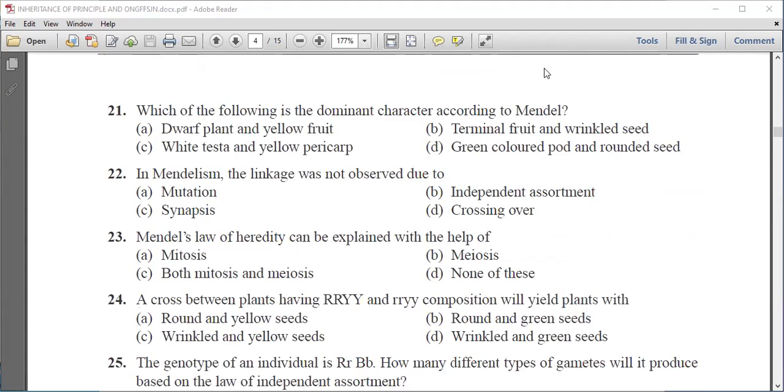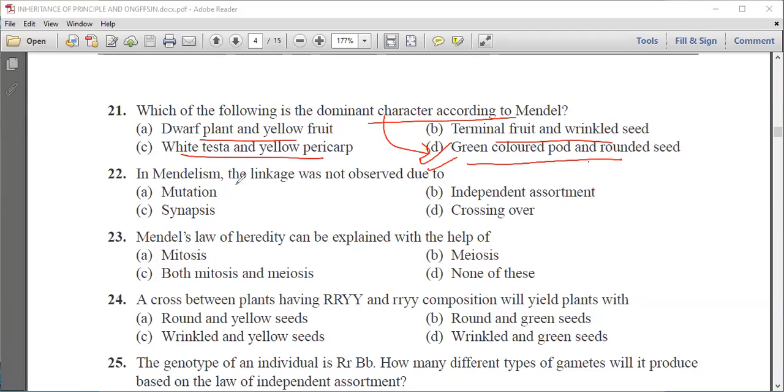Now next question is, which of the following is dominant character according to Mendel? First is dwarf plant and yellow fruit, terminal fruit and wrinkled seed, white testa and yellow pericarp, green colored pod and rounded seeds. Now we know from this that the dominant character according to Mendel is green colored pod and rounded seeds. So D is the right answer.